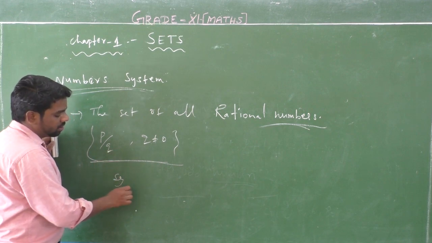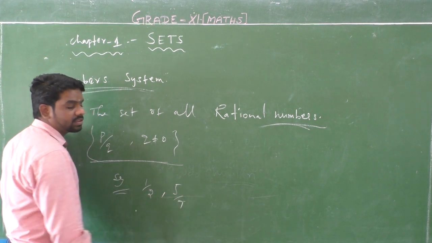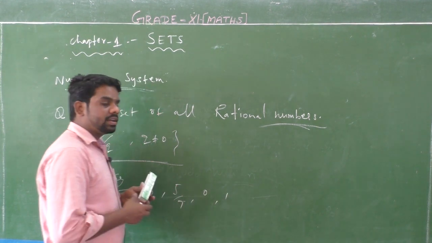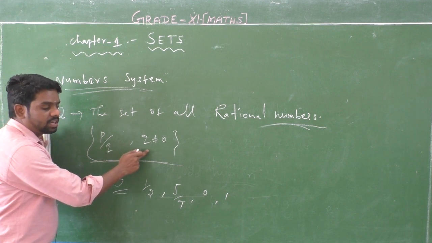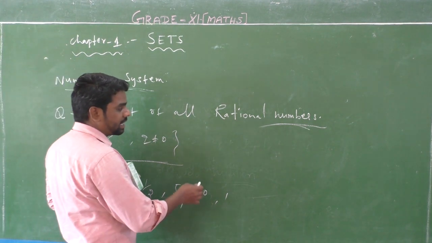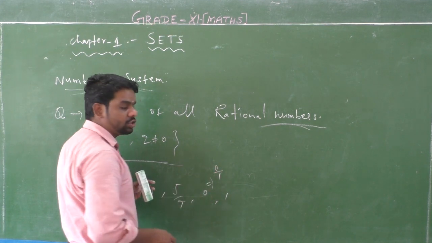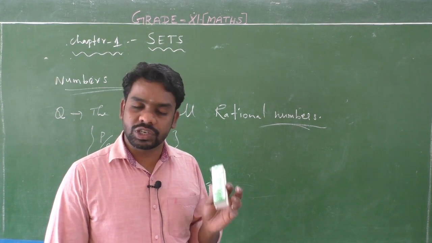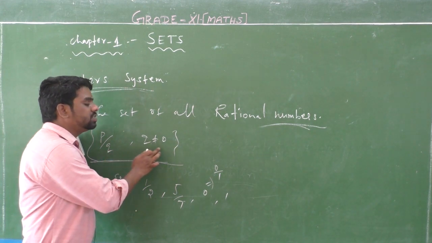For example, 1 by 2, 5 by 7, 0, 1. Sir, here the definition is p by q, q is not equal to 0. But is 0 a rational number or an irrational number? 0 is called a rational number. 0 is written in the form 0 by 1 or 0 by any non-zero value, and 0 by any non-zero value is also 0. So 0 is one of the rational numbers.